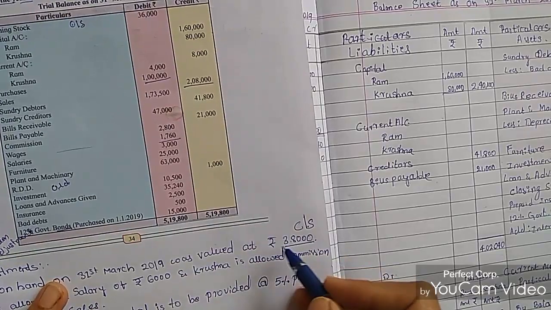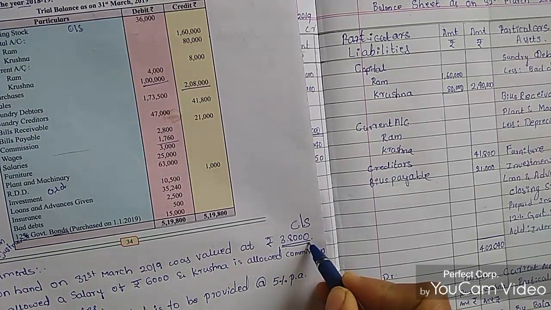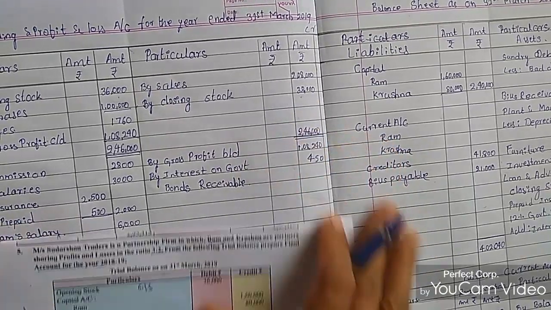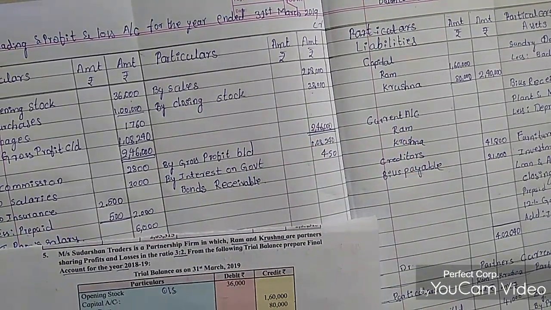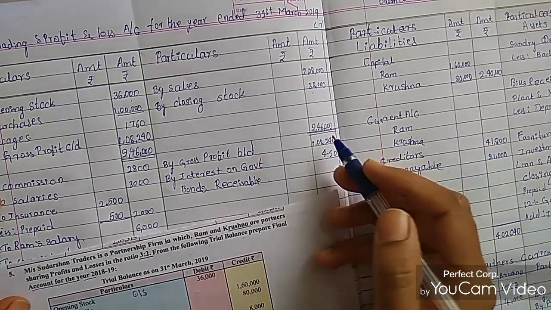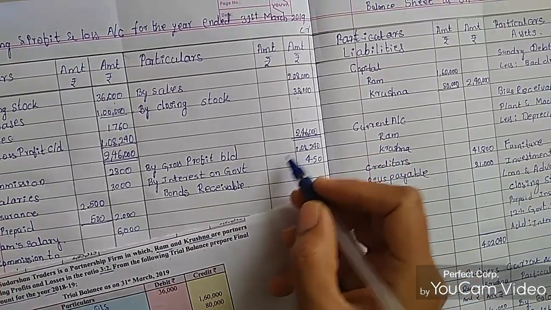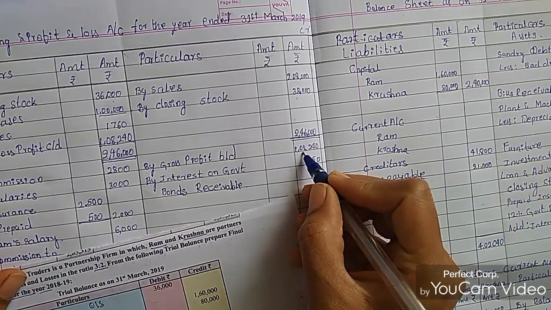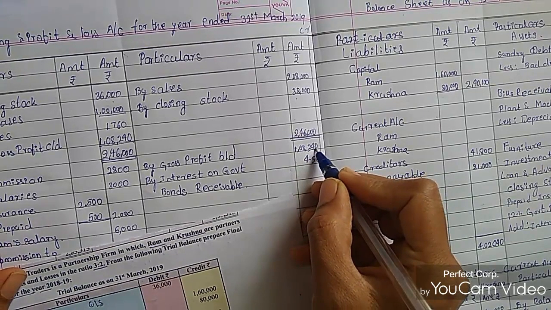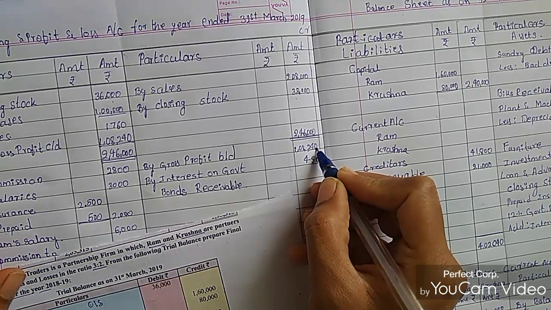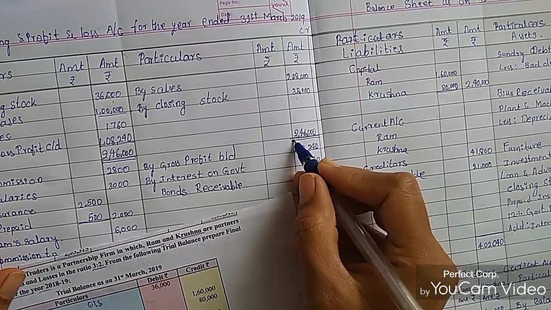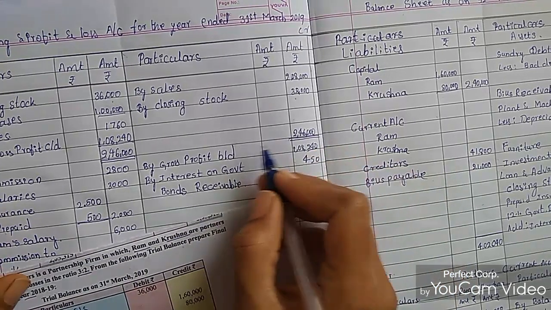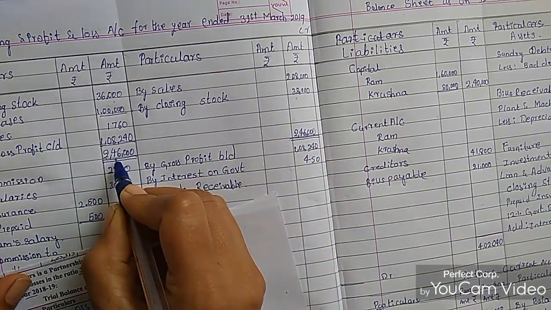So closing stock is how much? That is 38,000. I mentioned it here, 38,000. Then we need to balance both sides. We got the gross profit on the credit side of the P&L account, 1,08,240 rupees, and the same amount, this one 2,46,000. So the same amount will come here also, 2,46,000.